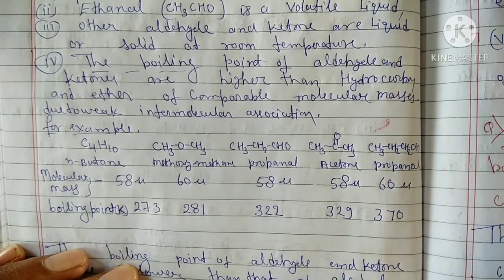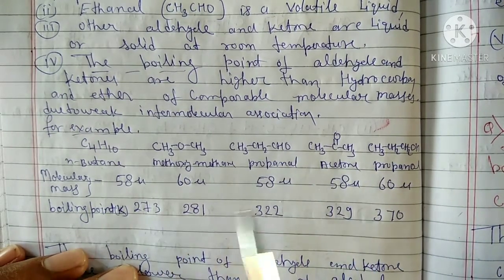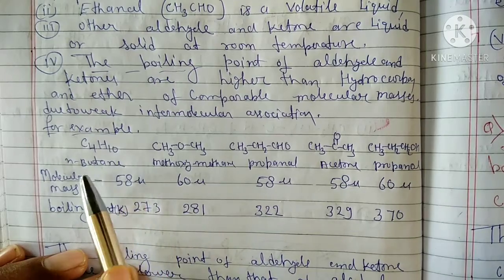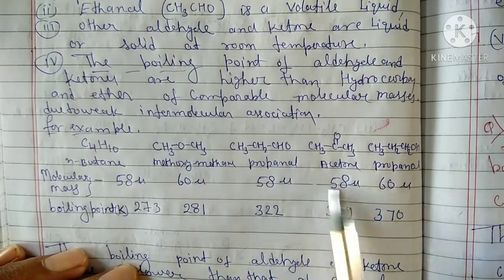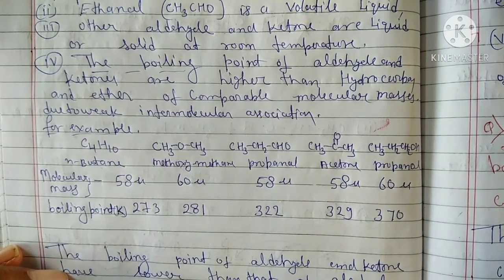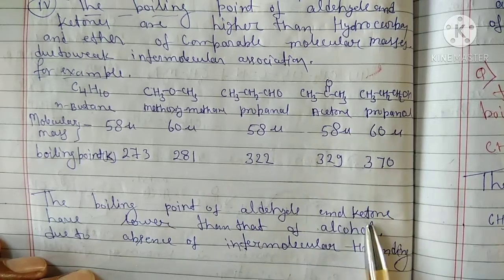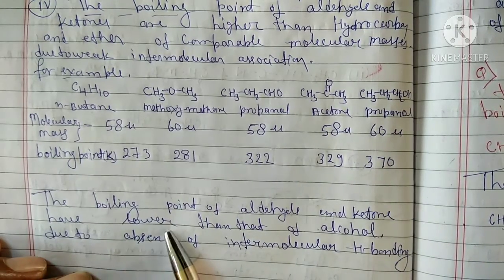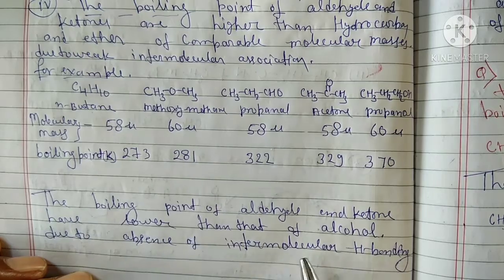You see here, the boiling points of aldehydes and ketones are much higher in comparison to normal butane and ether, but lower than alcohols. Why? The boiling points of aldehydes and ketones are lower than that of alcohols due to absence of